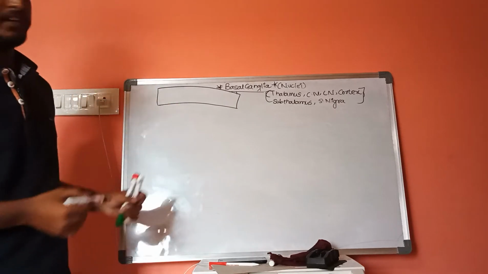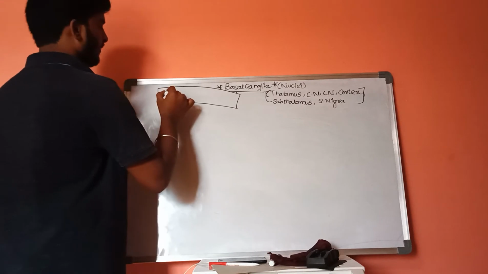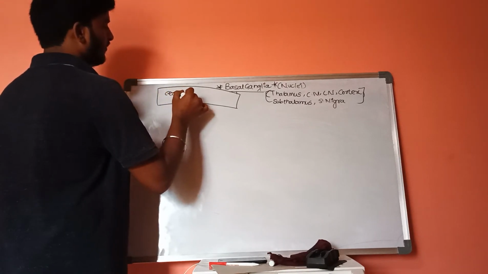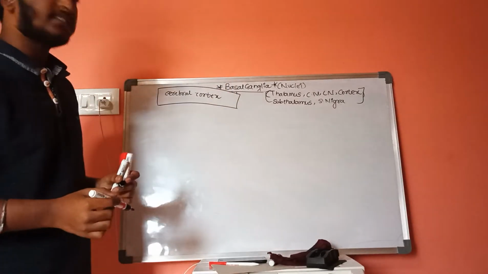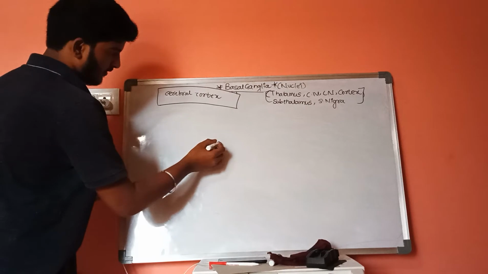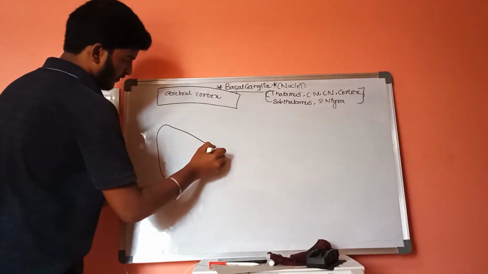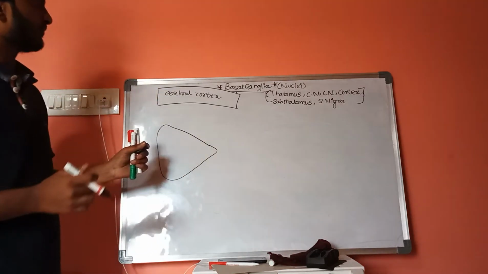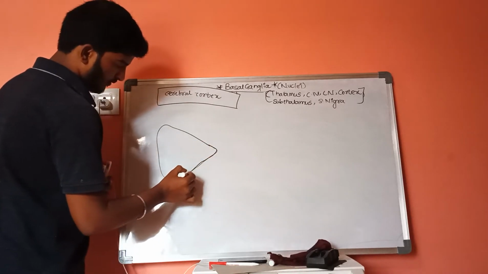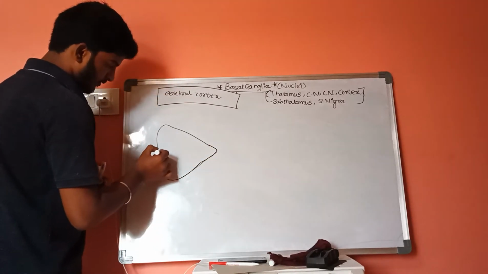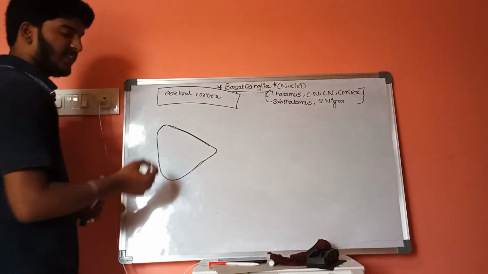let us consider this is the left side of cerebral hemisphere, that is cerebral cortex. This is a cerebral cortex, and this is called lentiform nucleus. This lentiform nucleus is internally divided into two parts.